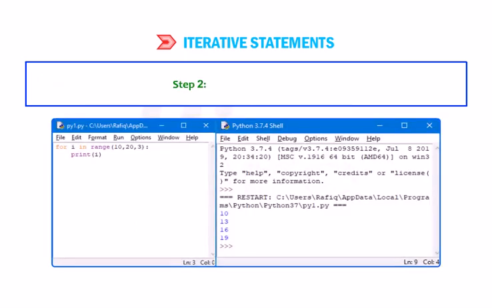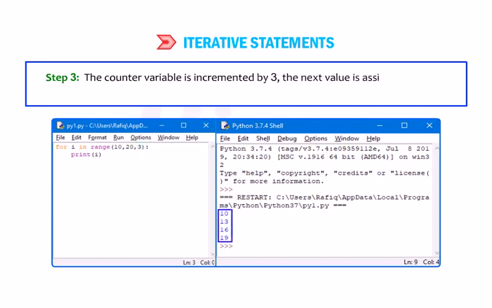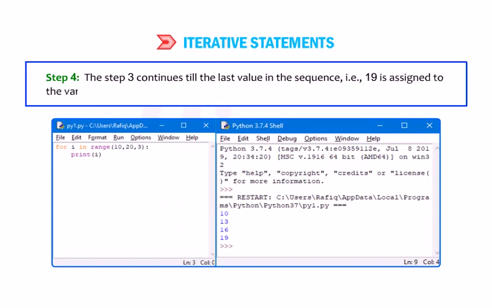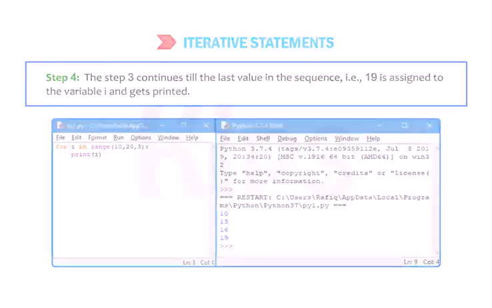Step 2. The value 10 is printed. Step 3. The counter variable is incremented by 3. The next value assigned to I, that is 13, is printed. Step 4. Step 3 continues till the last value in the sequence, that is 19, is assigned to the variable I and gets printed.